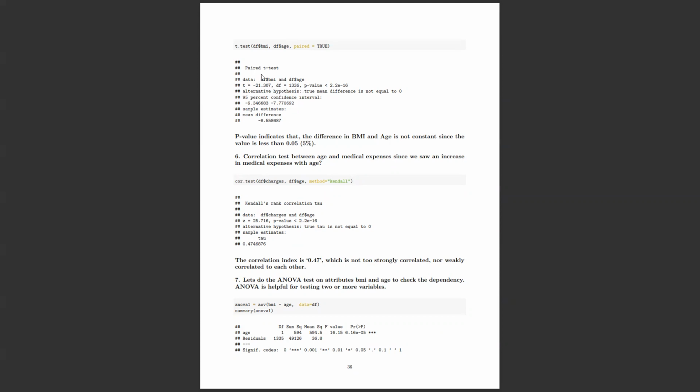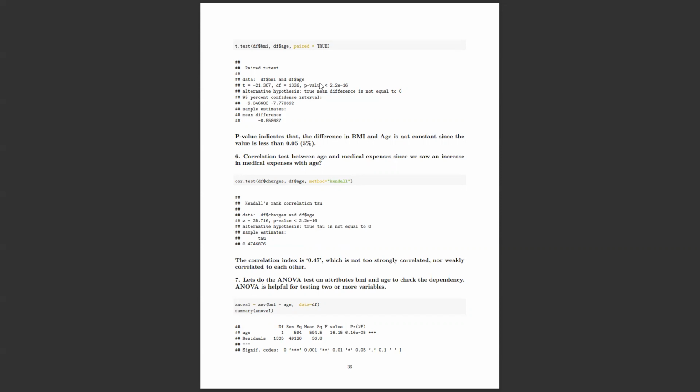I think it's inbuilt R data, but I try to take that example as a check, like if a person's age is increasing by 1 year, what's the increase in their medical expenses? That's a good point to check. Let's say until 30 years, every 1 year increase doesn't make much change in their medical expenses, but after 30, if the expenses are increasing, we have to look at that, right?